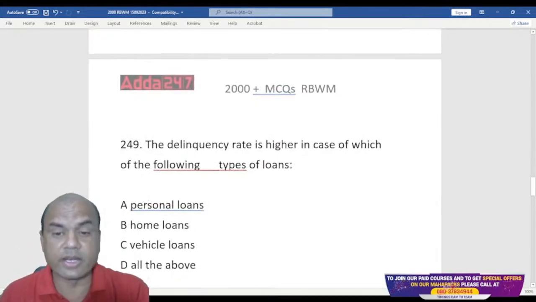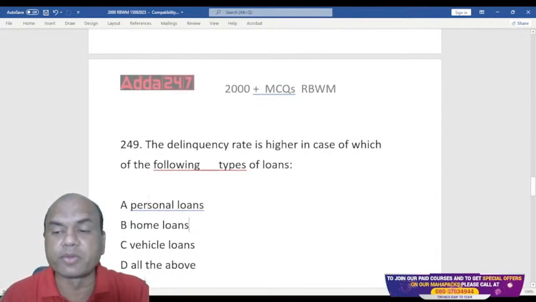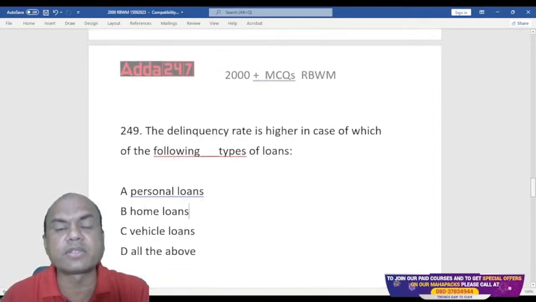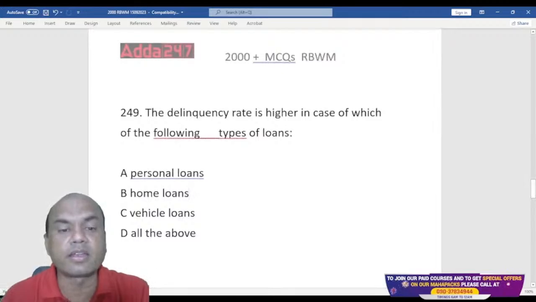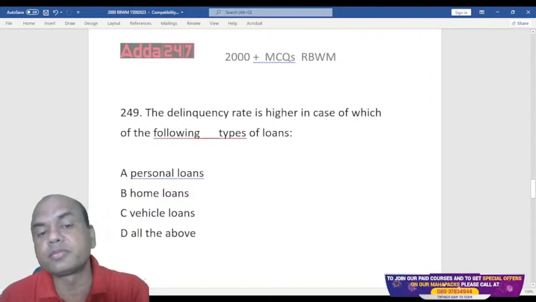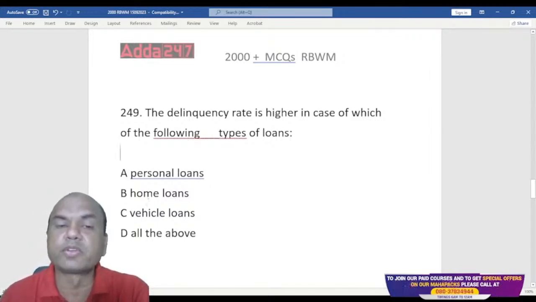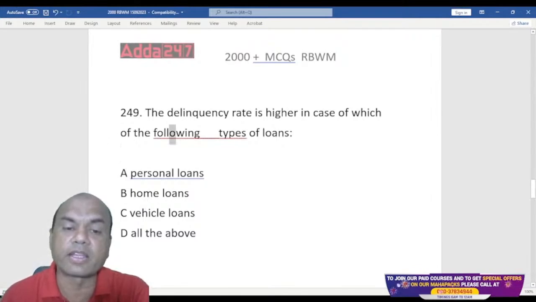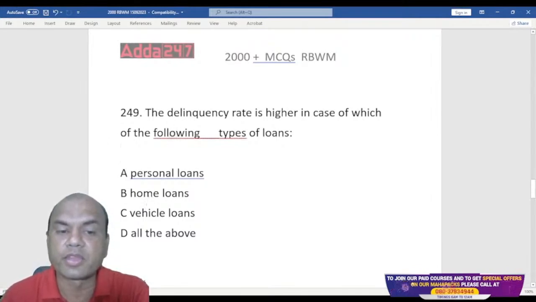The delinquency rate is higher in case of which type of loans? Delinquency means failure, default. The default rate is higher in which type of loans? Personal, home loan, vehicle loan, and all of the above. Which type of loans will you find this default rate as higher?